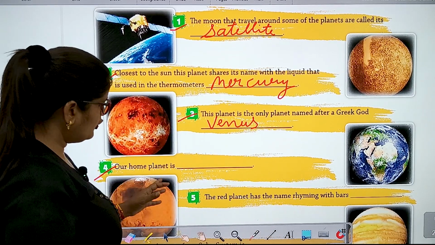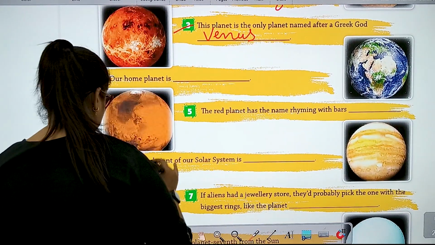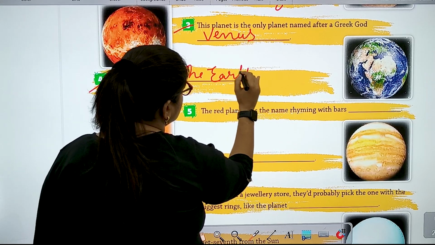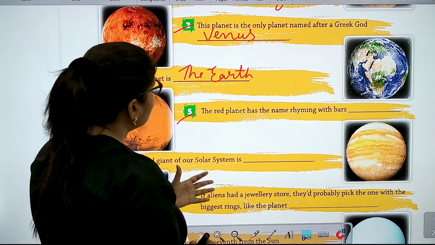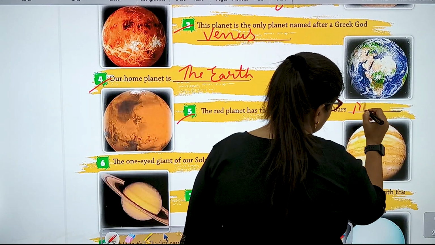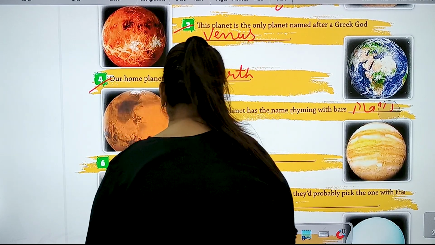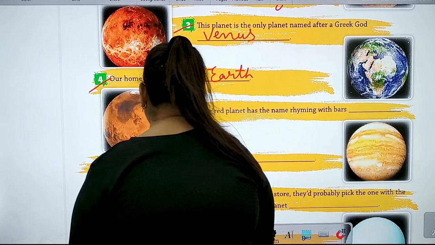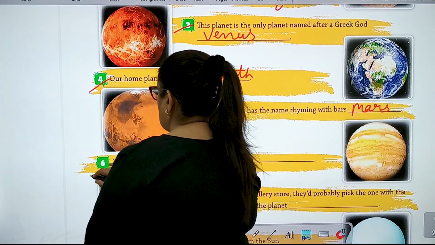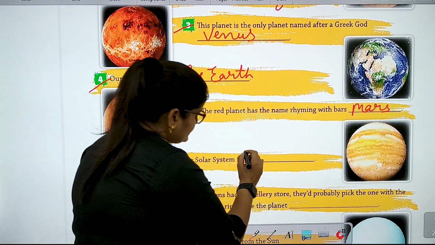Number 4. Our home planet is the Earth. Number 5. The red planet has a name rhyming with Mars. Yes, it is Mars. Number 6. The one-eyed giant of our solar system is Jupiter.